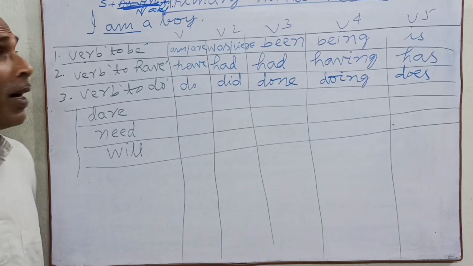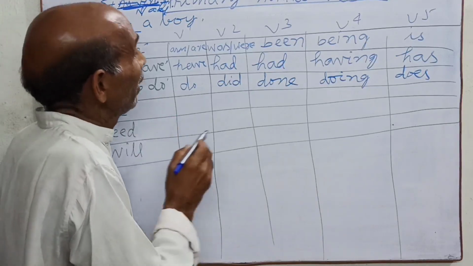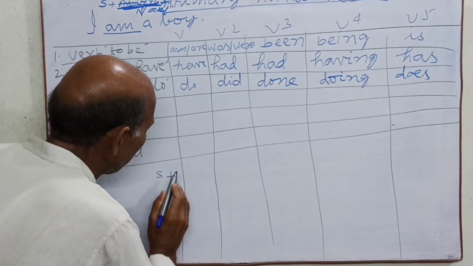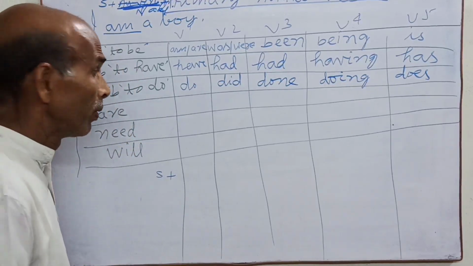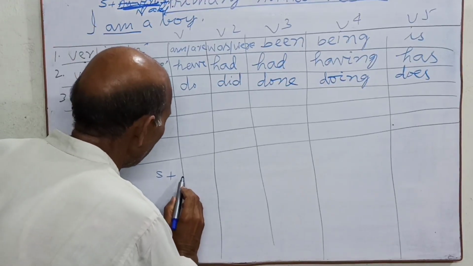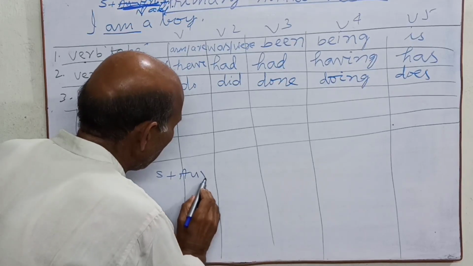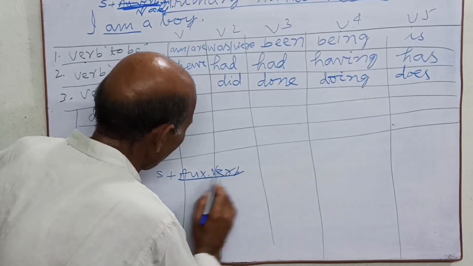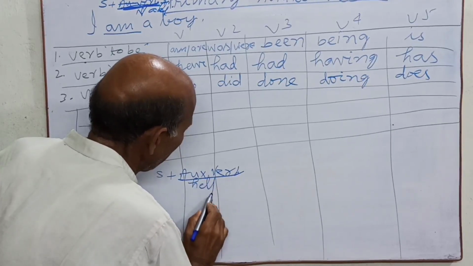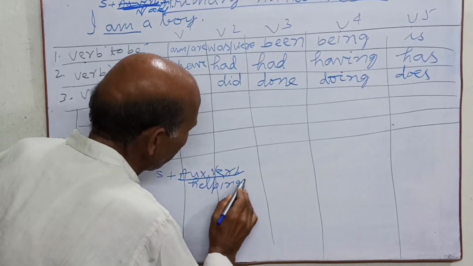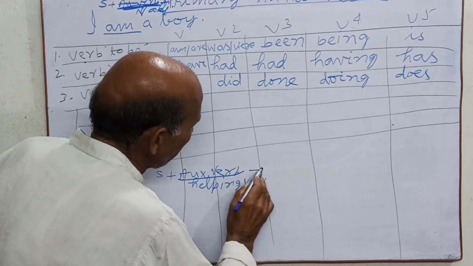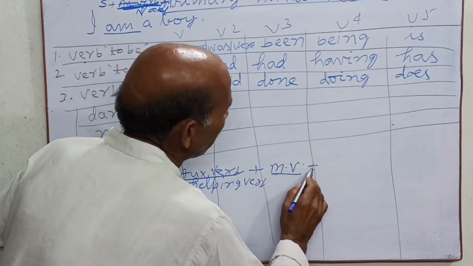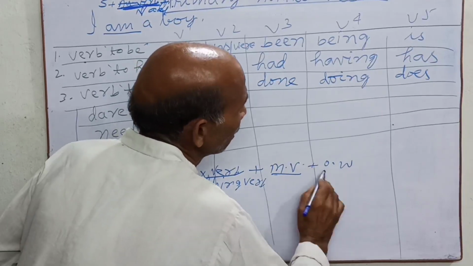Or when it is an auxiliary verb, here subject plus auxiliary verb, means helping verb, plus main verb plus other words.